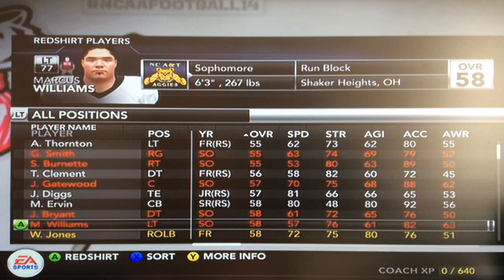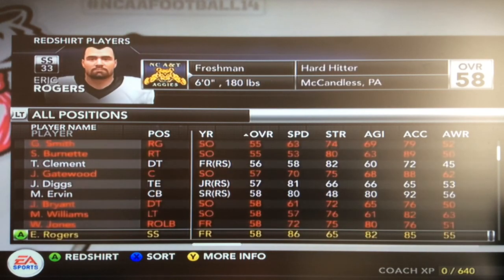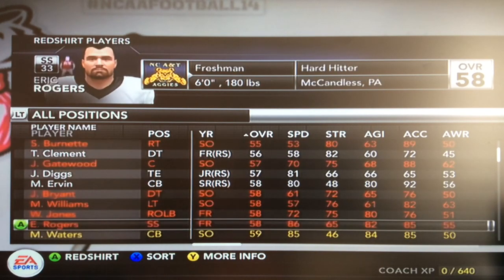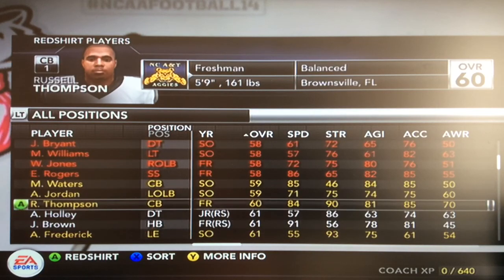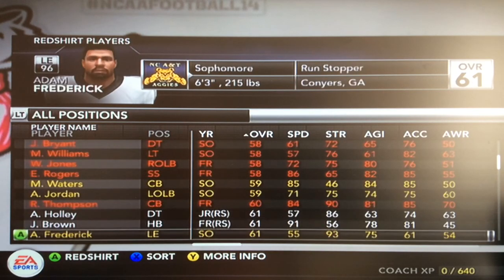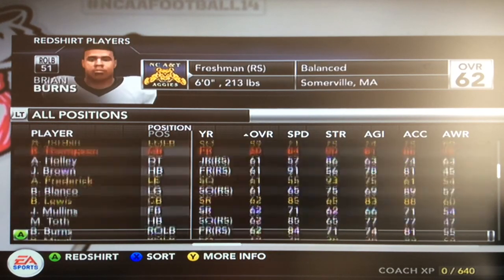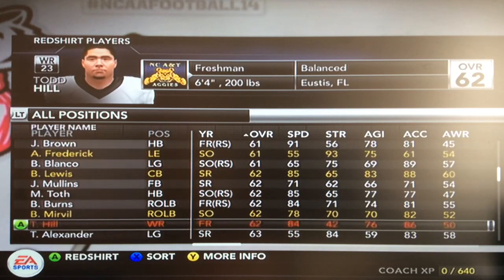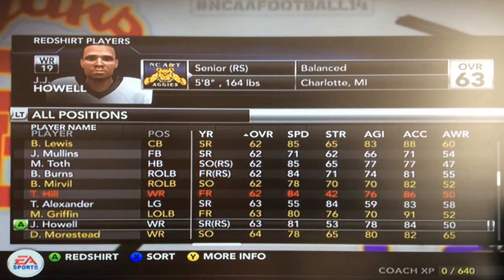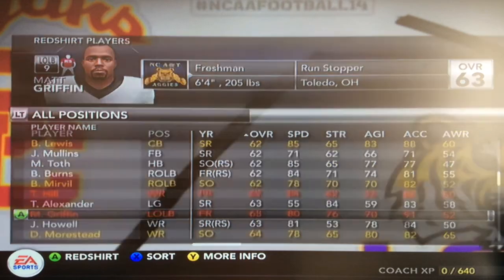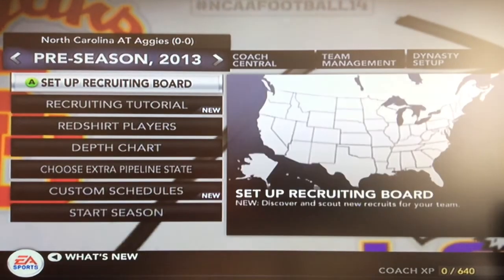I'll actually red shirt all you guys. And now I'll just red shirt some crappy freshmen. Okay, that's all. A lot of red shirting.